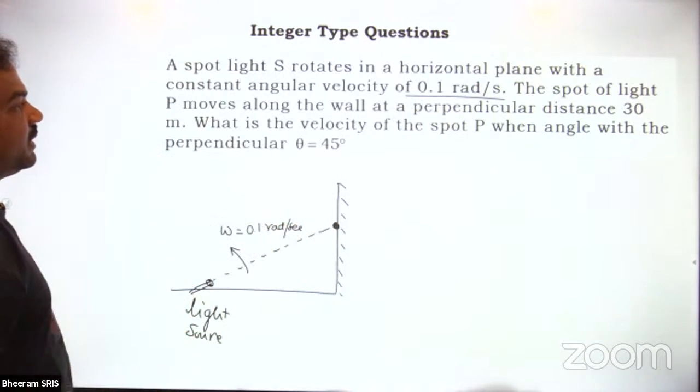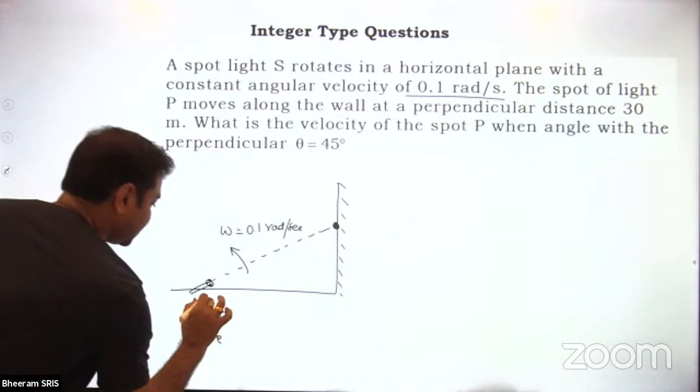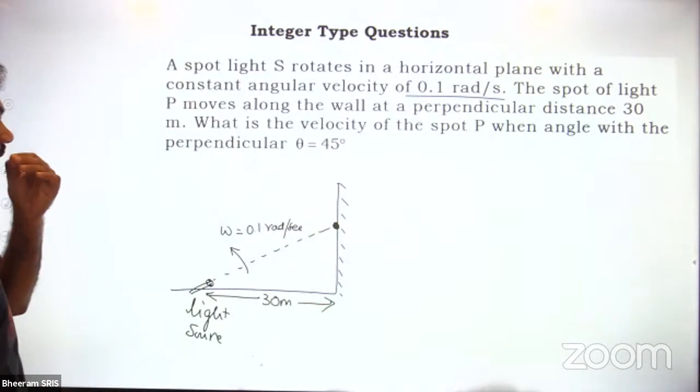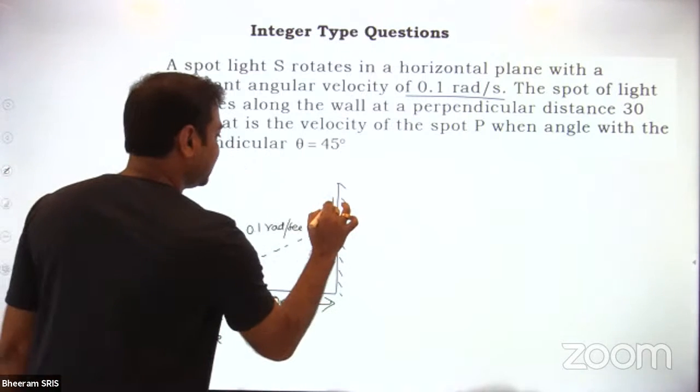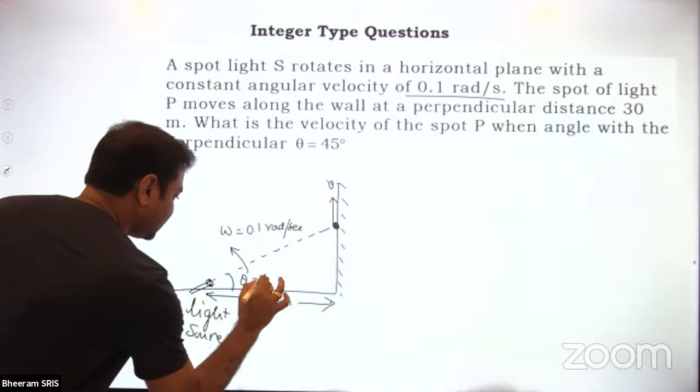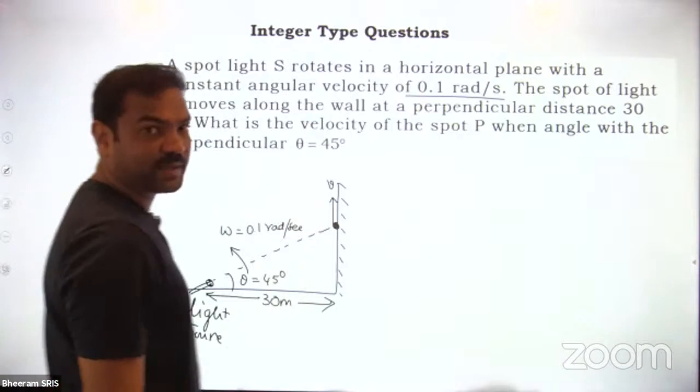So then perpendicular distance is 30 meter. This length is how much? 30 meter. Then we have to find out the velocity of the spot. This velocity of the spot when angle is 45. When theta is 45, we have to find out the velocity of the spot.